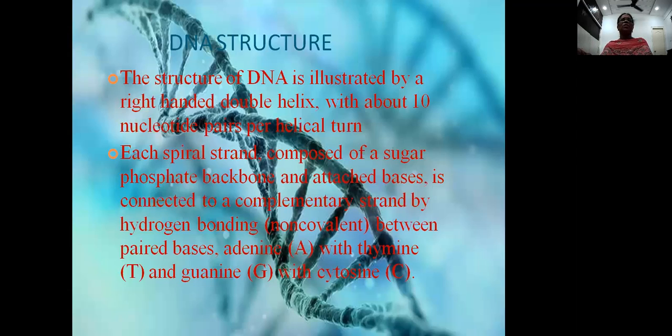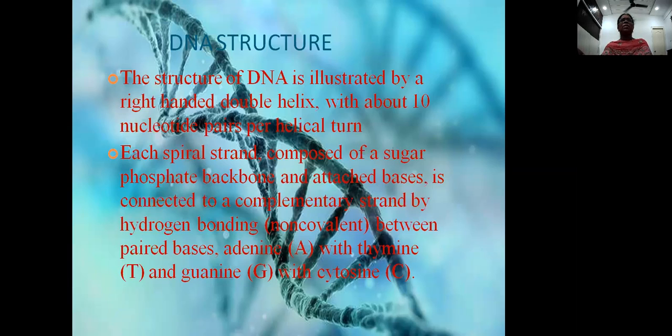To explain the structure of DNA, Crick and Watson gave a model called the double helical model. This model was given by Crick and Watson based on studies from X-ray crystallography techniques, and also Pauling's hydrogen bond theory and Chargaff's complementary rule.